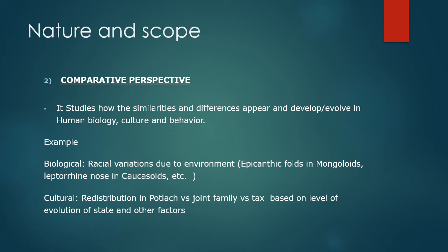Also, in the cultural aspects, we see there are different kinds of redistribution in different kinds of society. For example, there is a culture of potlatch among the Kwakiutl, which is a fishing society. So there is a scarcity cycle which goes on. So there are periods where they will redistribute the entire capture, and feasting will be going on. It might look like waste of wealth, but it has the concept of getting social prestige and social credit. So in the times of scarcity, they can look up to the other bands.